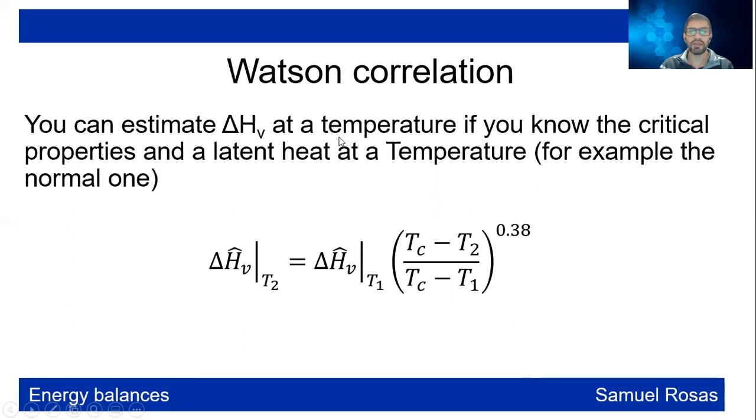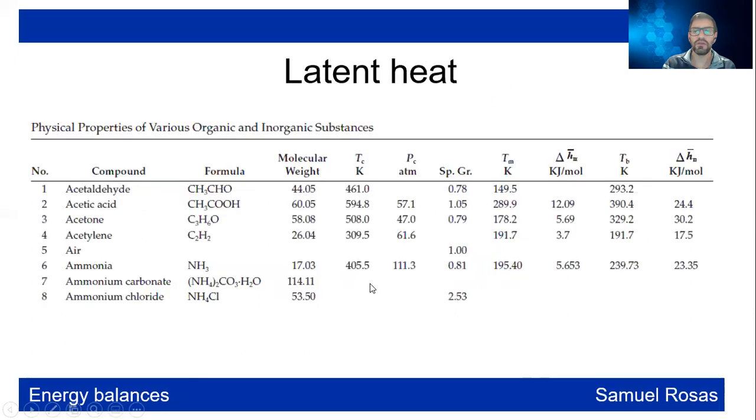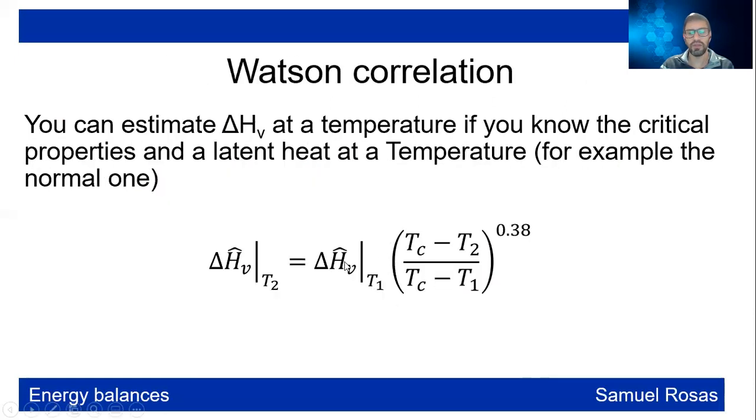You can also estimate with the Watson correlation at the temperature, if you know the critical properties, the critical temperature, the latent heat at, let's say, a value of T1, which can be the normal one in these tables, and you just have to do this delta H times Tc minus T2 over Tc minus T1 raised to a power of 0.38. With this, you can get this latent heat of vaporization, which is the amount of heat that you need, remember, in order to change phase. And in this process, pressure and temperature remain constant.